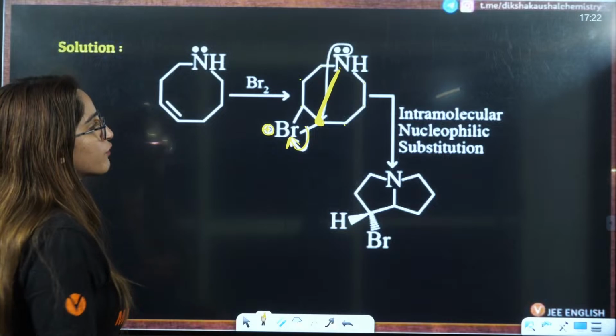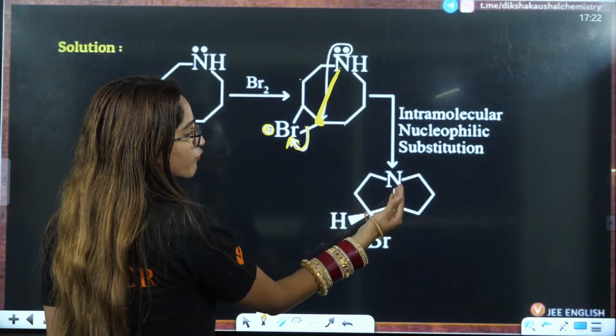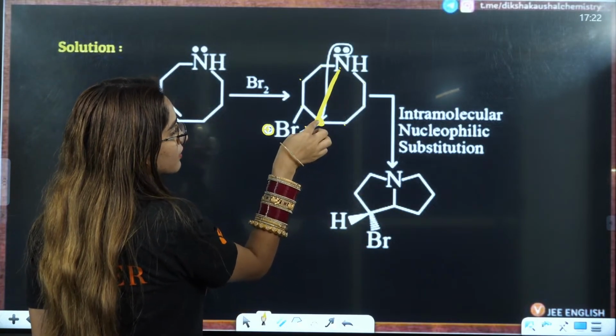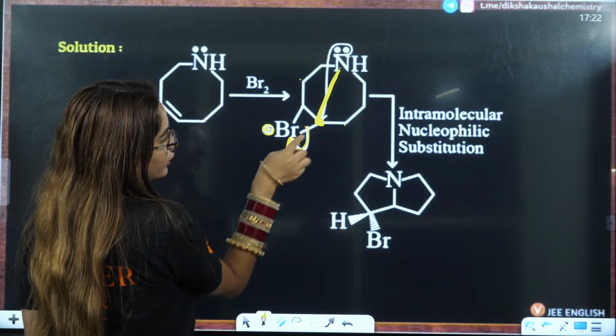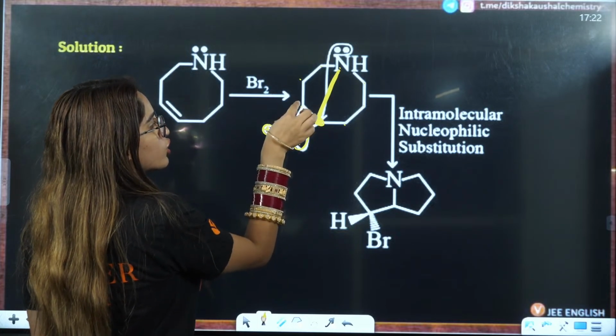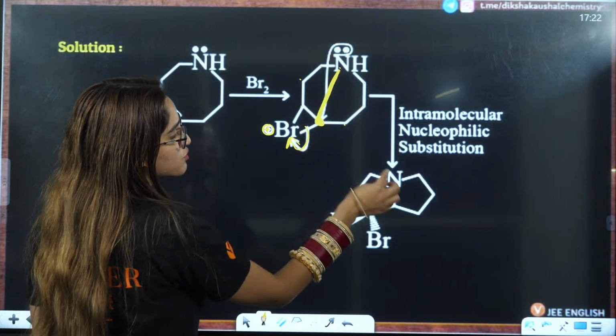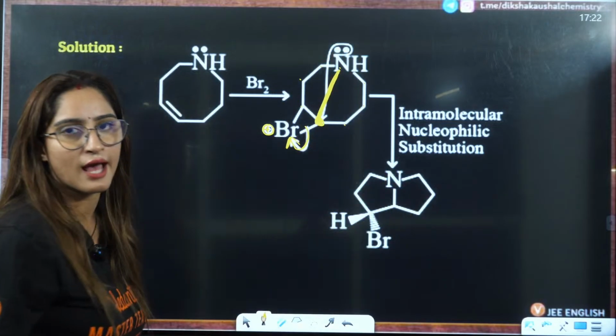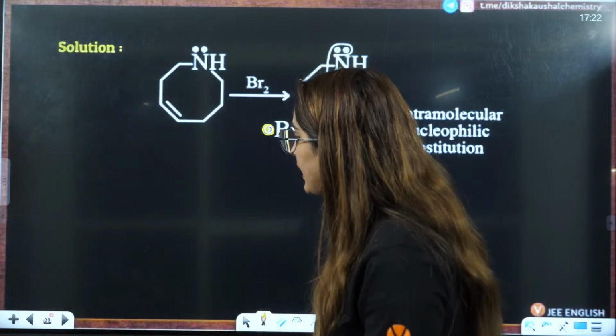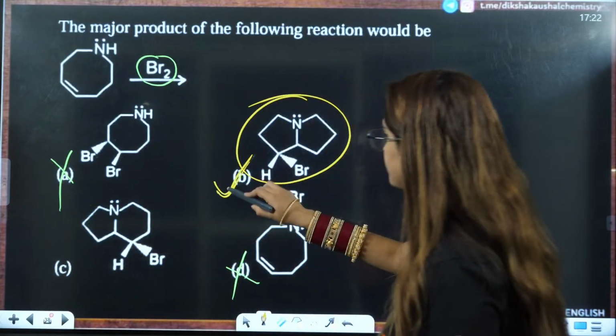Still, if you look at these two 5-membered rings, to this carbon, what is attached? Directly, you have the attachment of Br. To this carbon, nothing is attached. As it is, this nitrogen is on this position and that ring is attached. So the answer will be B.